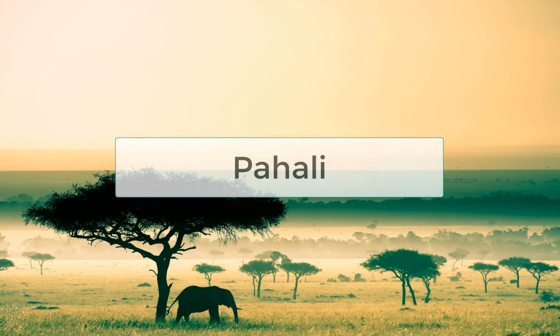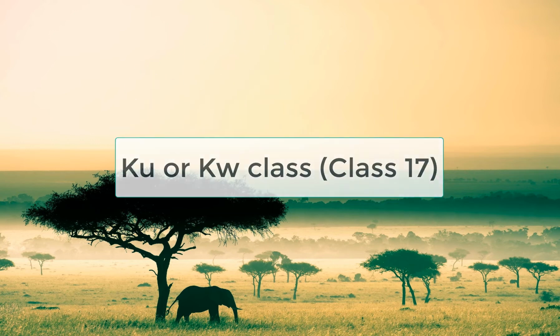Next, we're going to see Ku class, another Ku class. There are two Ku classes, class 15 and class 17. It is used with nouns which denote a known place. As you have guessed, those nouns that start with kwa may also belong to this class. So Ku and KW will be covered in this class. All the places that start with KW or KU are covered in class 17.